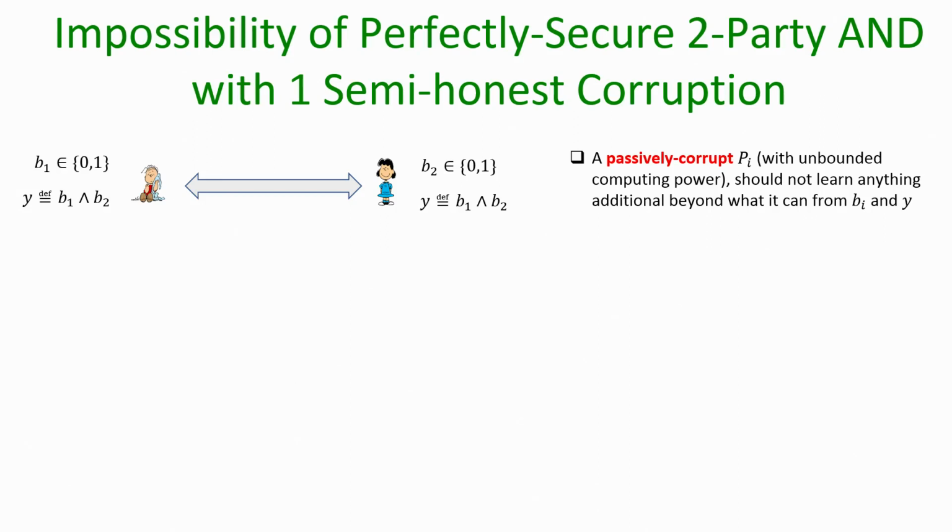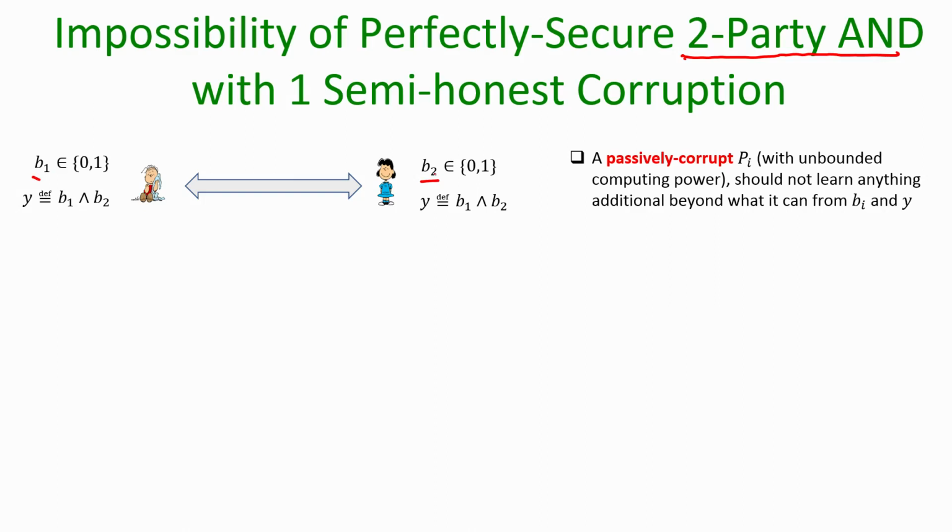What we are now going to see is that that is not the case. There exist some functions which we cannot securely compute if there are more than half of the participants who are corrupt. So, what we will do here is the following: we will show that there is no perfectly secure two party protocol for computing AND of the bits of the two parties if one of them is passively corrupt. Namely, the setting is the following: we have two parties here, party 1 has the input bit B1, second party has input bit B2.